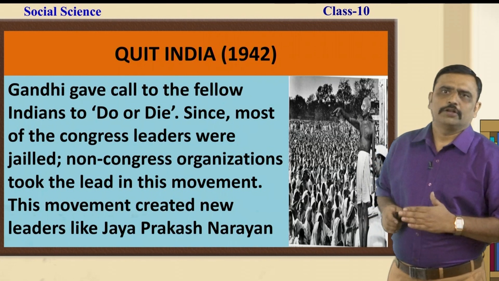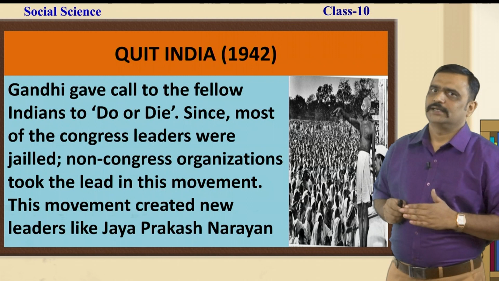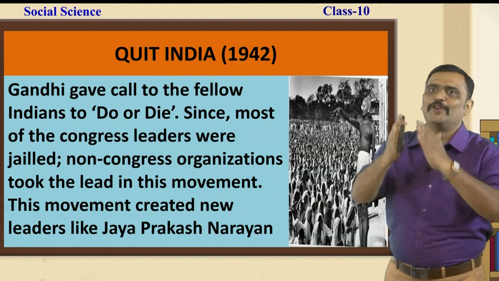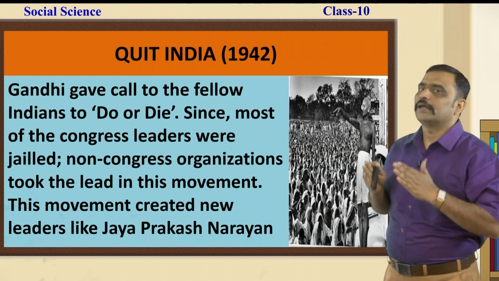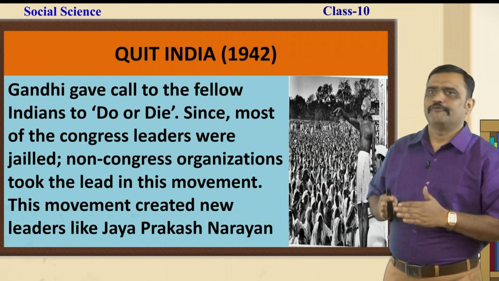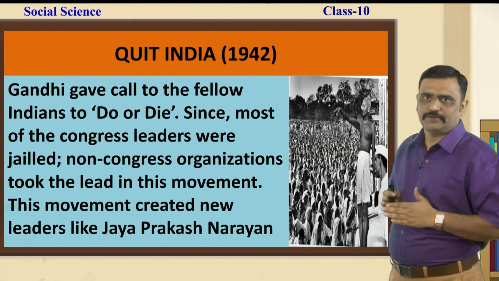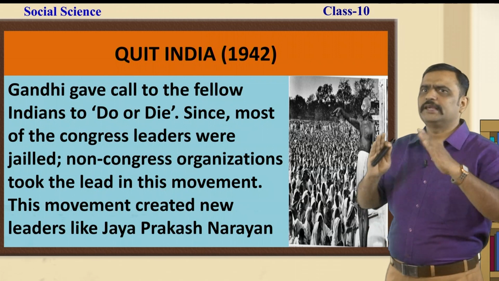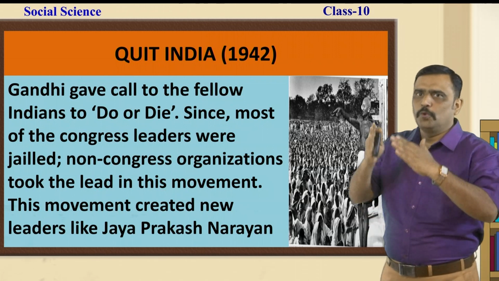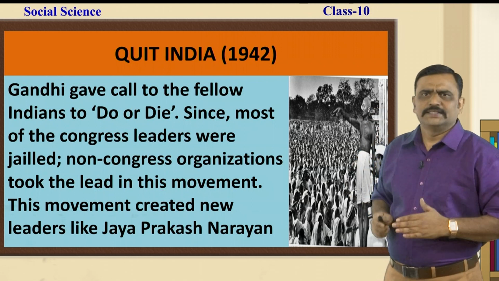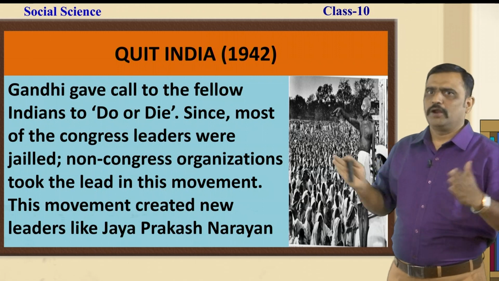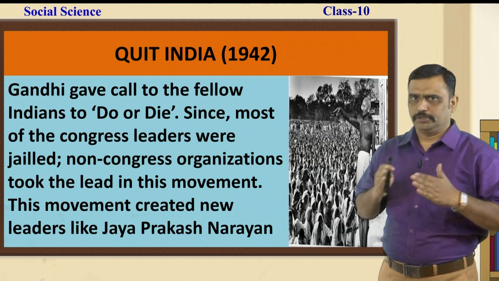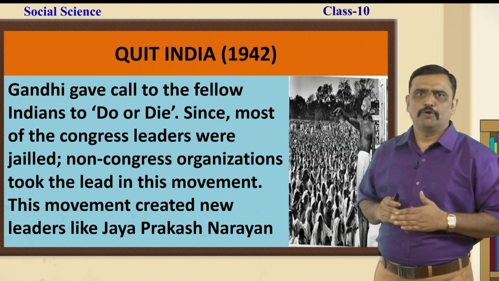Gandhiji gave a call to the fellow Indians. This is the final moment. Either we have to do something for getting the freedom, or we must be ready to sacrifice our life. Thus, he gave an ultimatum called do or die. Since most of the Congress leaders were jailed, non-Congress organizations took the lead in the movement.